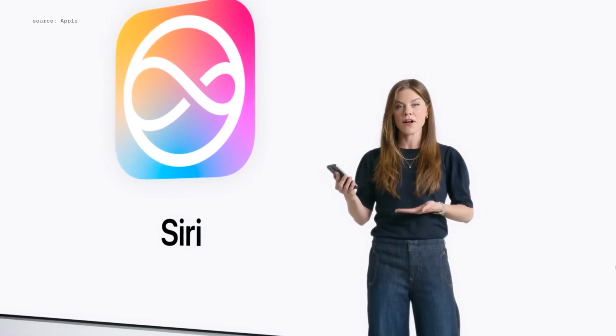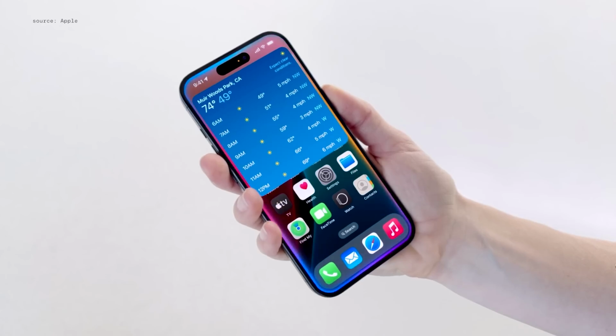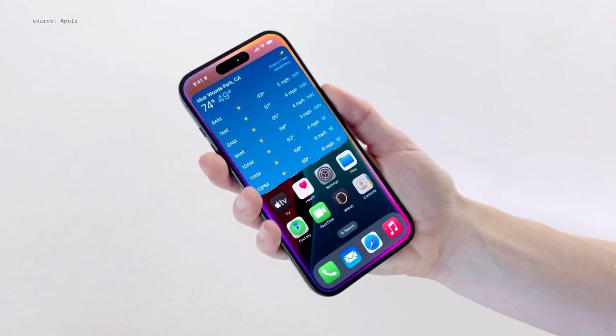Siri also maintains conversational context, so I can follow up and say, create an event for a hike there tomorrow at 9 a.m.